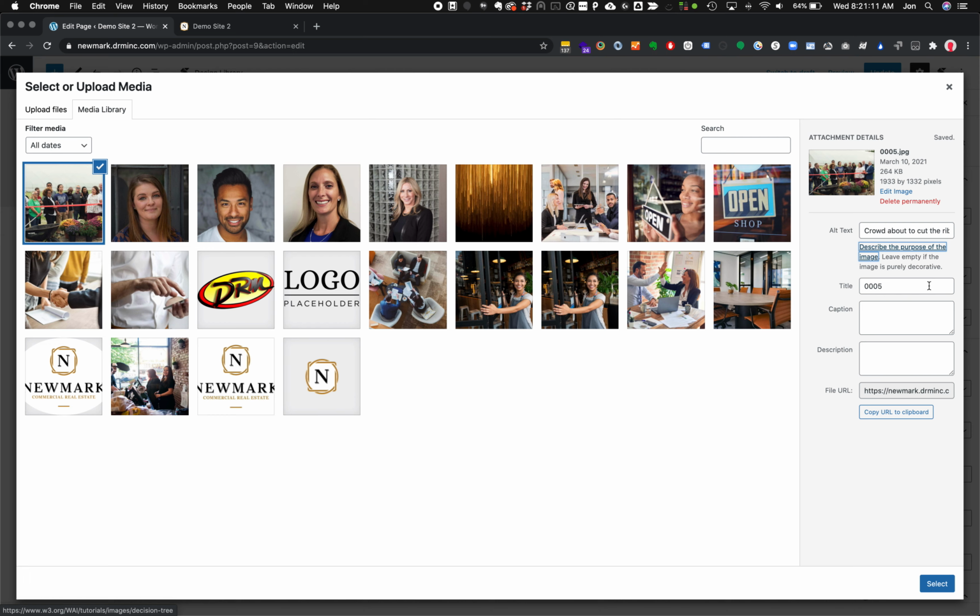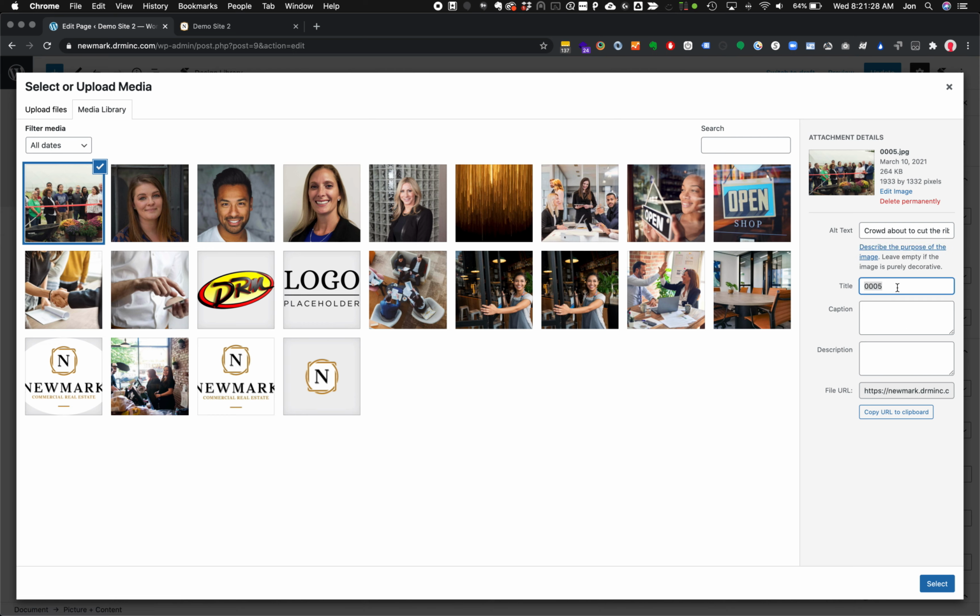So we're describing what the image is. If the image is purely decorative, like this background, we would not describe anything about it at all. We want to not distract accessibility with decorative elements.